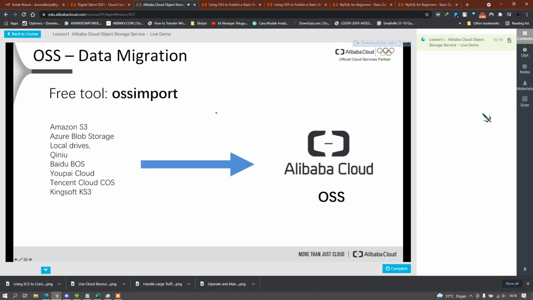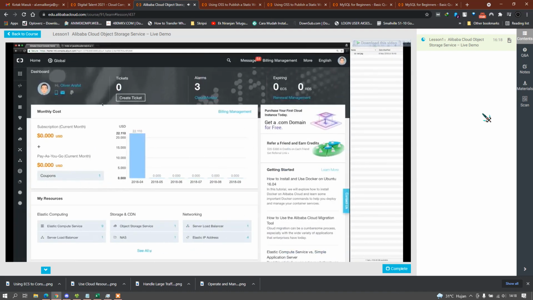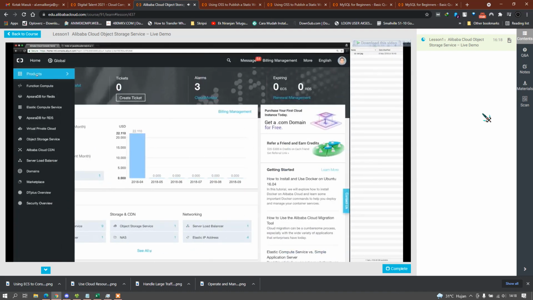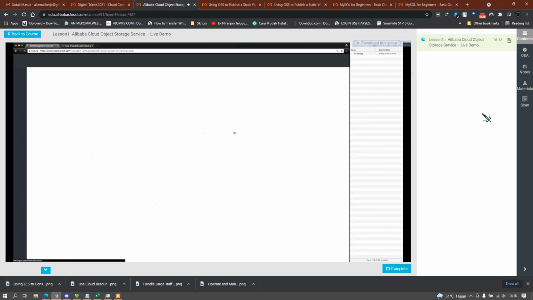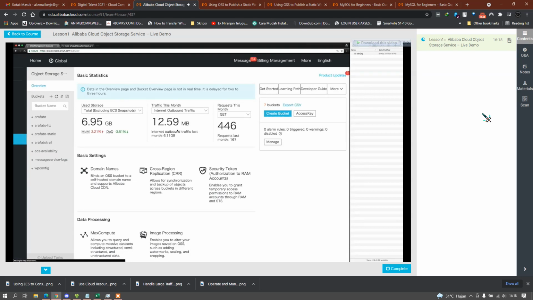All right, enough talk. Let's head over to the console. So right now we're here at the Alibaba Cloud Console landing page, and I will just go to the object storage. And what you can see here is the landing page, where you can see first statistics about all your buckets, like the entire storage that's being used, the amount of traffic in this month, the amount of requests, and so on and so forth.